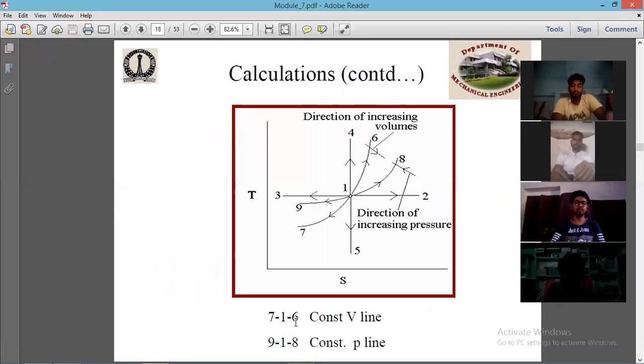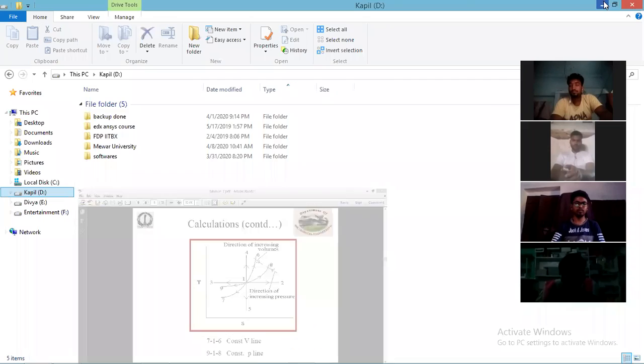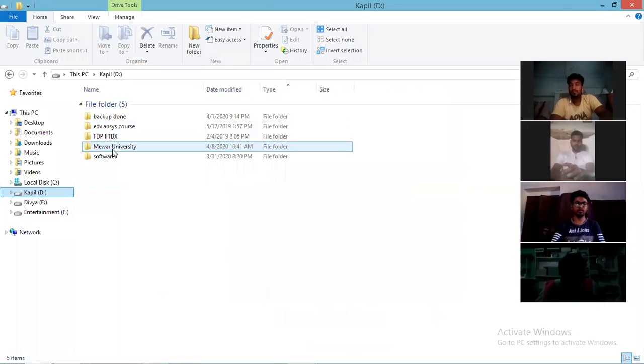So now you can see 716. This 716 is the constant volume line, and 918 is the constant pressure line. So the slope of constant volume line is more than the slope of constant pressure line. That is the question in your assignment. So if you can go and see that question.